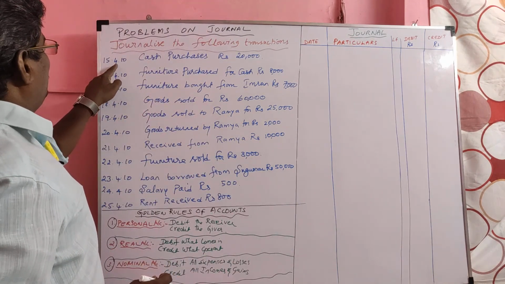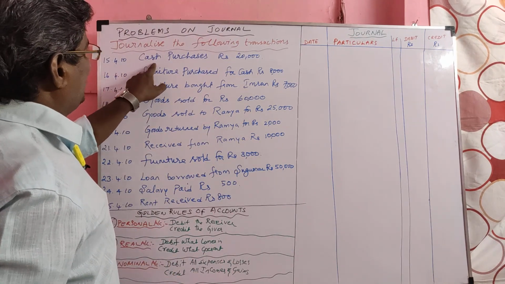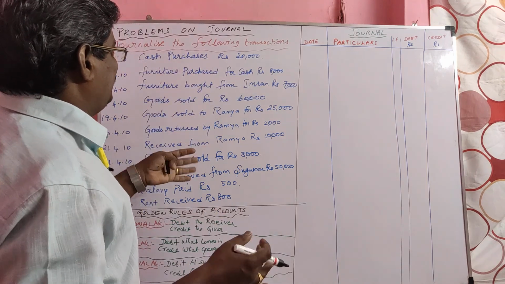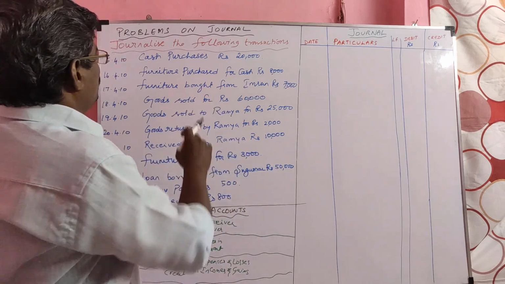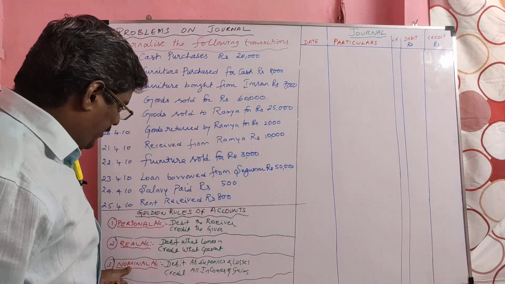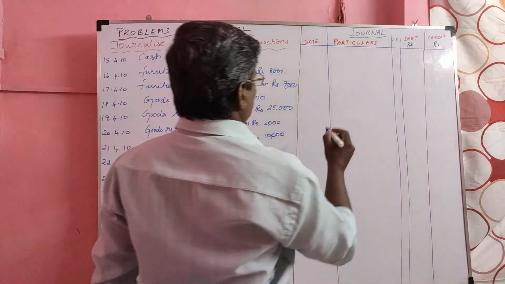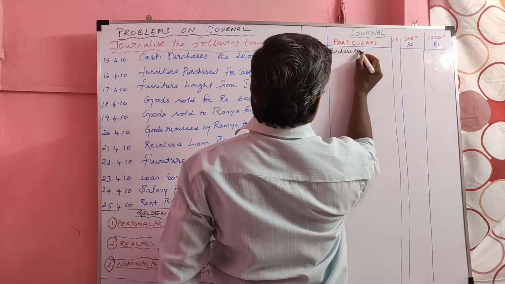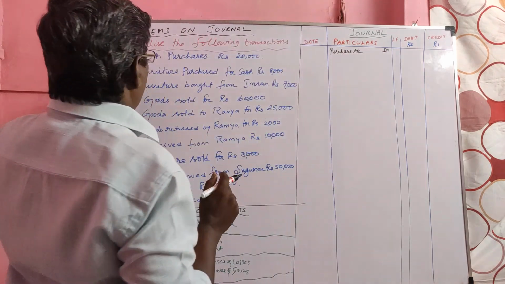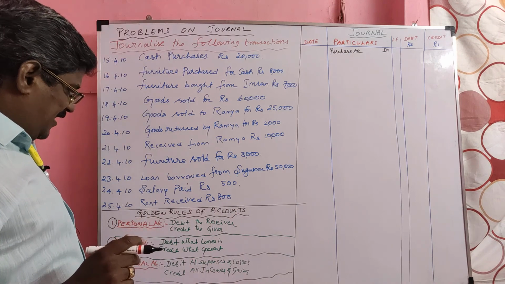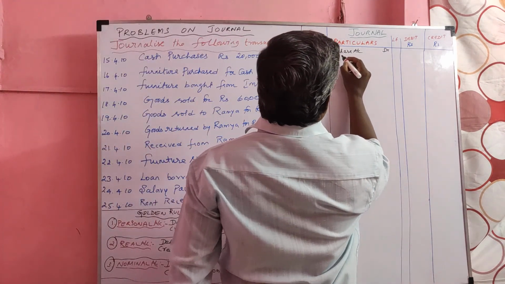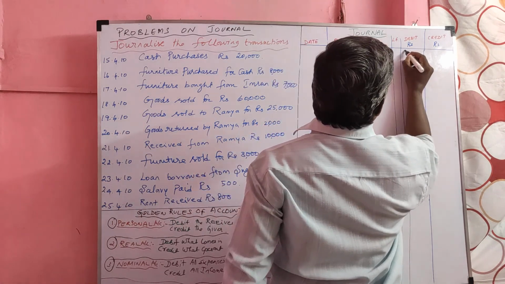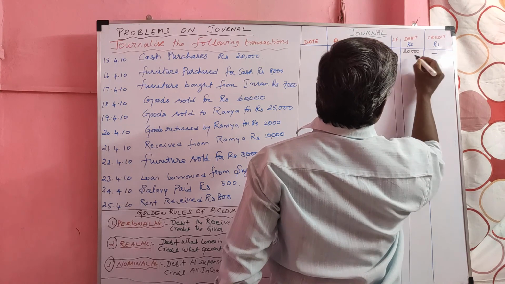On 15th April 2010, cash purchases, 20,000. Cash purchase means we are not buying cash, we are buying goods for cash. So purchase is a nominal account, debit all expenses and losses. So purchase account debited. From us, what is going out? Cash is going out. Cash is a real account. Credit what goes out. Value of the transaction 20,000.